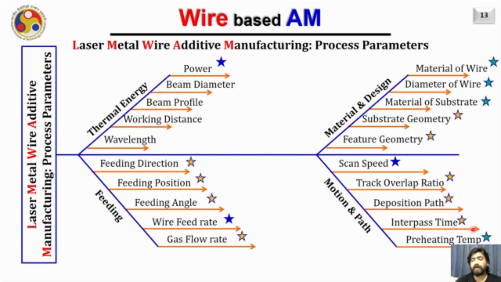Then the interpass time: after depositing one layer or one track, how much time we should wait. And then the preheating temperature, which is also a very essential process parameter to reduce the residual stresses or to reduce the defects associated with the process.